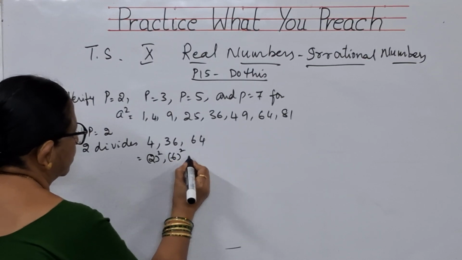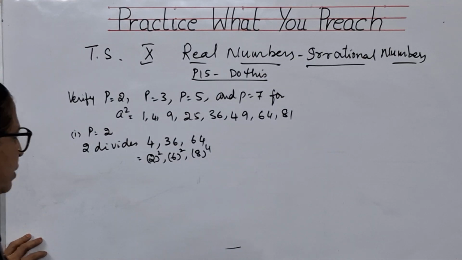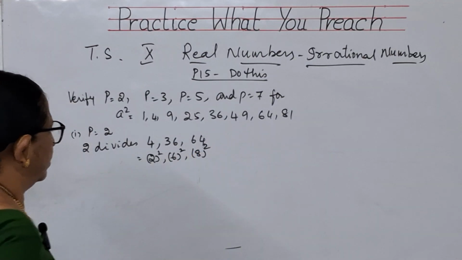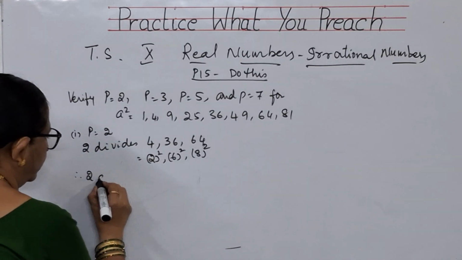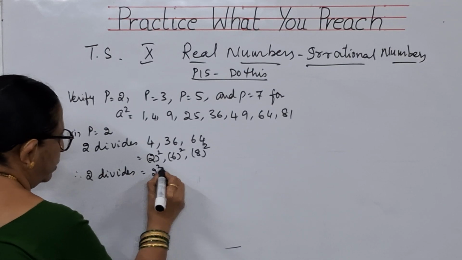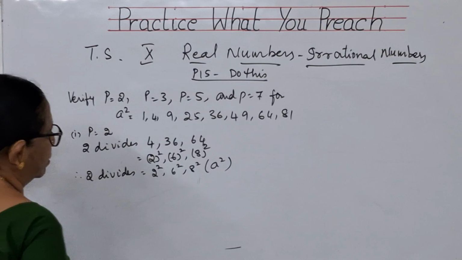36 means 6 squared. 64 means 8 squared. So 2 divides 2 squared, 6 squared, 8 squared. That means you can take it as a squared.